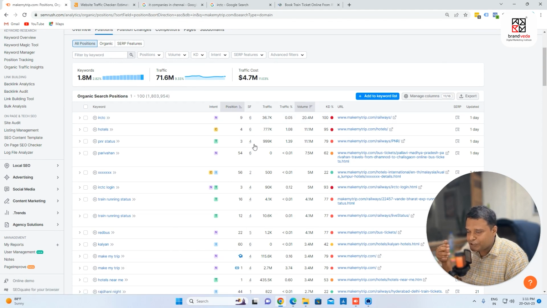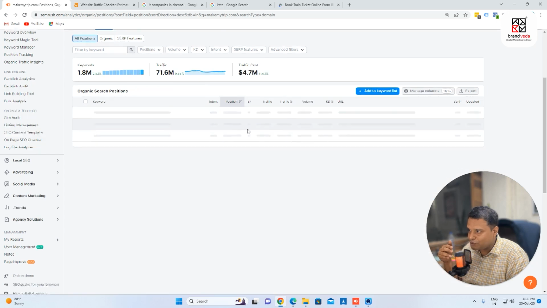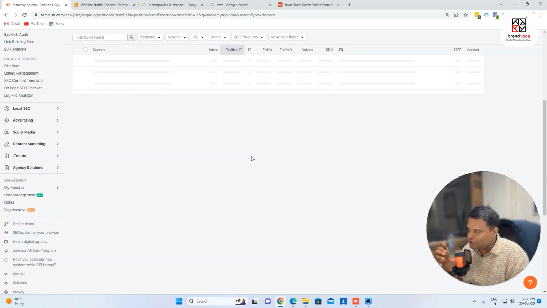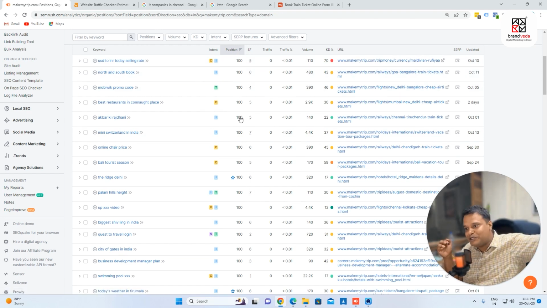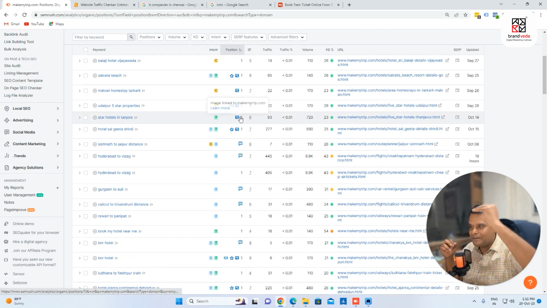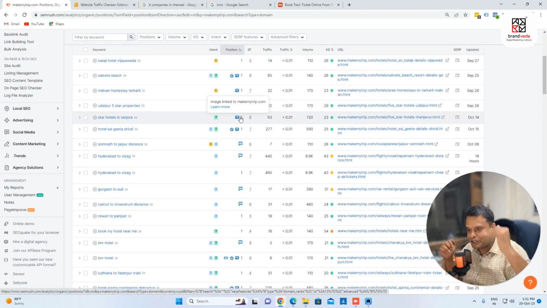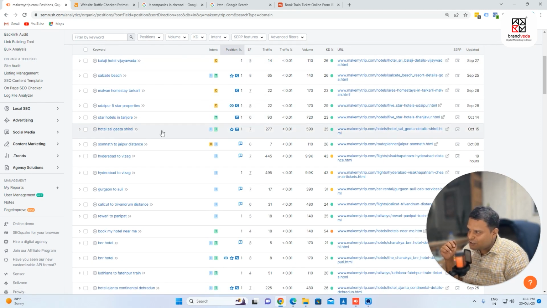If I click on position, these are the words for which Make My Trip is ranking for position number 1. So very important. You'll get to know on which keywords you are ranking as of now. So what you do is go to SEMrush, put your domain, and see what all keywords you are ranking for and how much traffic they are bringing in. This is important. So you can see that, okay, position 100. Okay, 100 is the 10th page. So first page we're going to have 1 to 10, second page 11 to 20, third page 21 to 30. You can see that these are all positions.